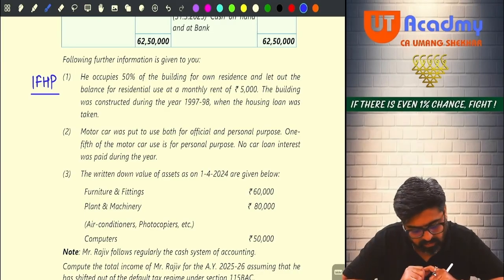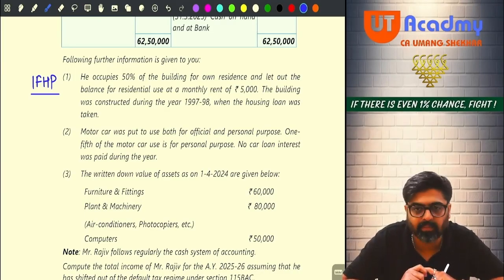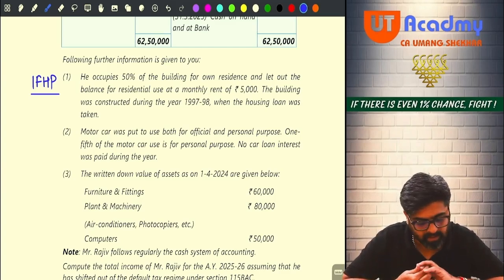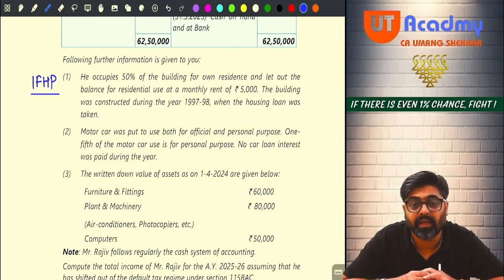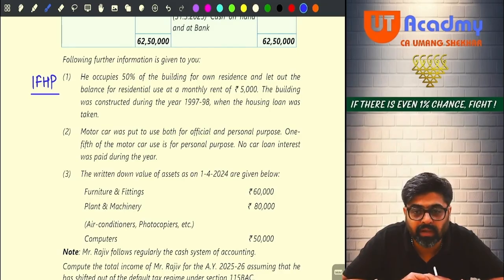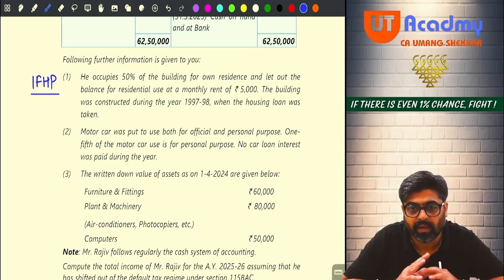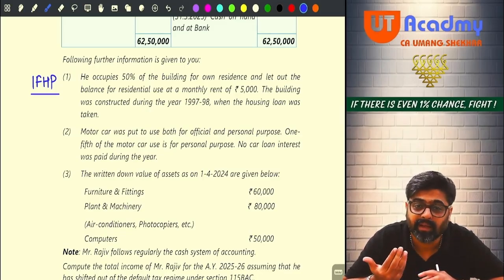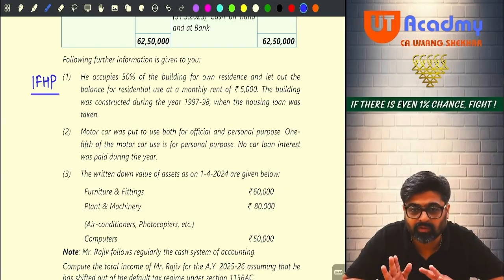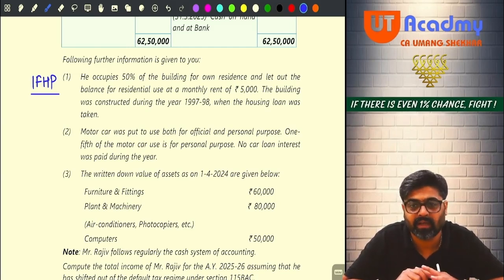Now see, the building was constructed during the year 97-98. The building which is partly let out, partly self-occupied, that building was constructed in 97-98 when the housing loan was taken. Meaning, construction of the building got completed prior to 1st April 99. And at that time, the loan was taken. Meaning, the housing loan for this building was taken prior to 1st April 99. On the housing loan which was taken prior to 1st April 99, whatever interest is there, that interest will be allowed to the extent of maximum 30,000.